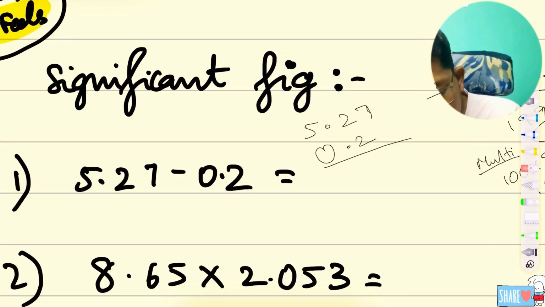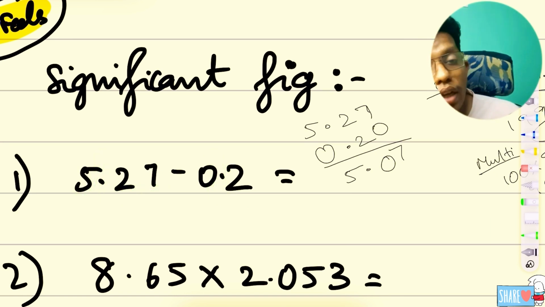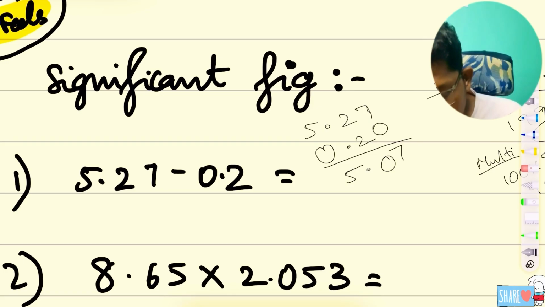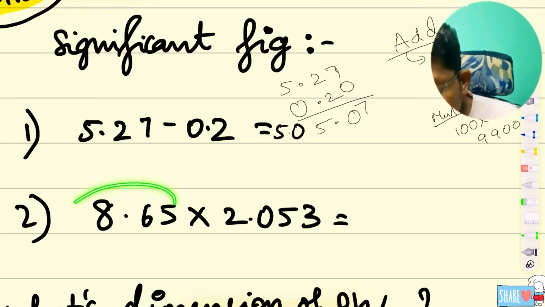minus 0.2. If you do, what will you get as the answer? 7, here 0, here 5, right? What happens here is, after the decimal point, 2 digits are there in one number and only 1 decimal in the other. So what should we do? We should take only the least decimal digit. So the answer here should be 5.0. Simple.